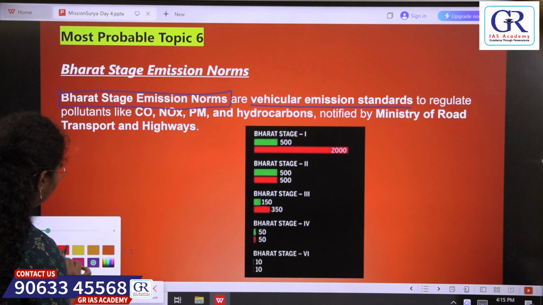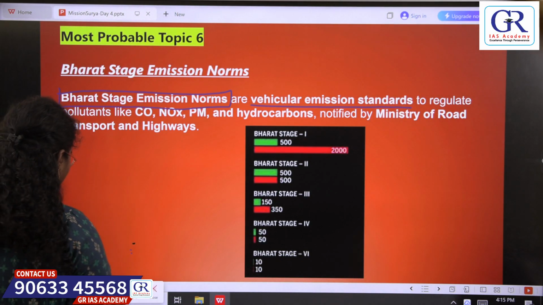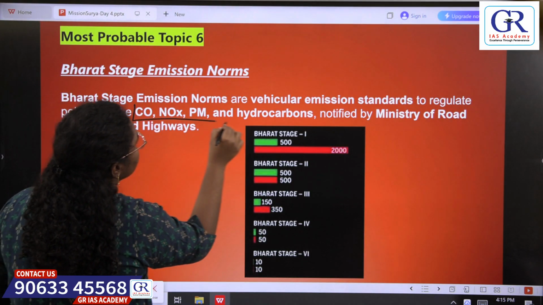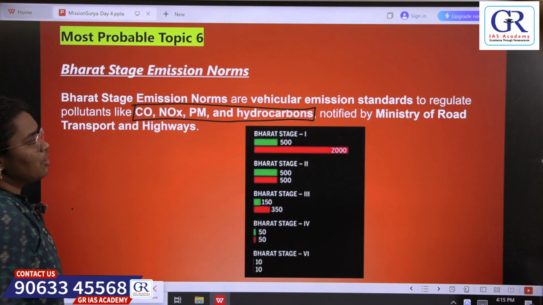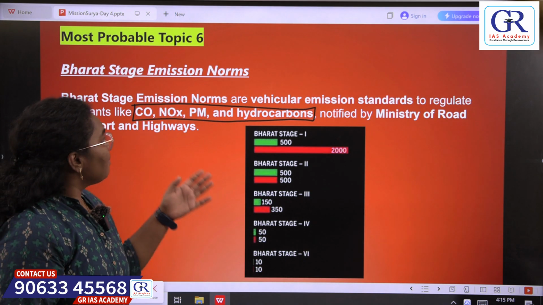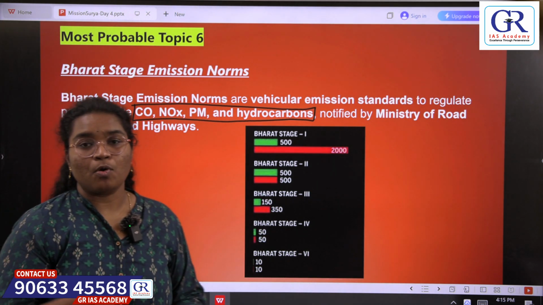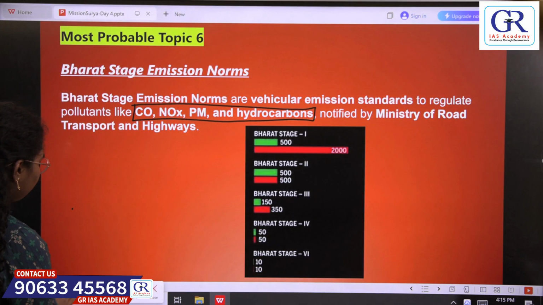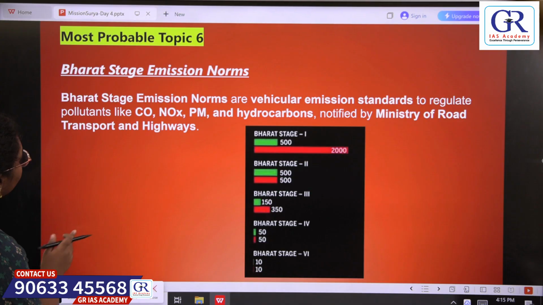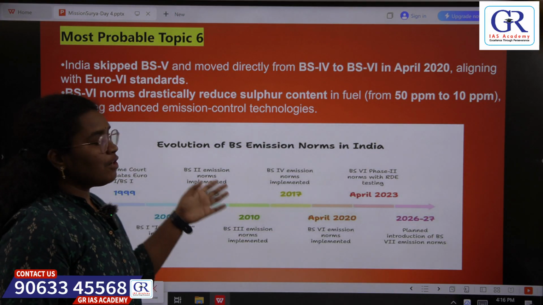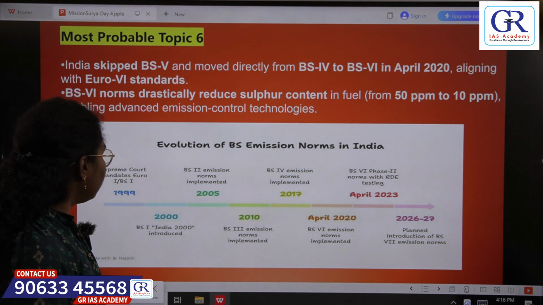For example, vehicular exhaust generally contains these substances: carbon monoxide, nitrogen oxides, particulate matter, and hydrocarbons. So with the Bharat stage emission norms, we progressively restrict the emissions from the exhaust pipe. So let's see the different stages of the norms. For example, let's see the evolution of Bharat stage emission norms.